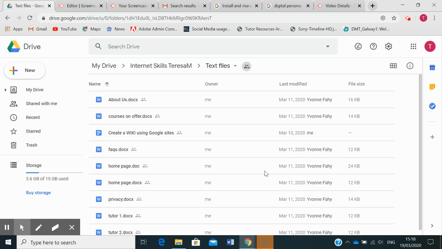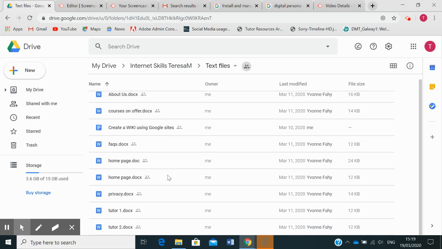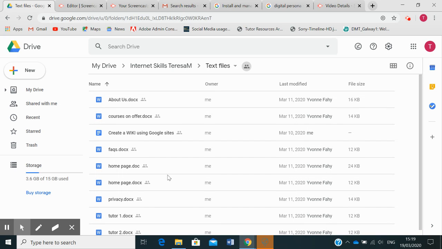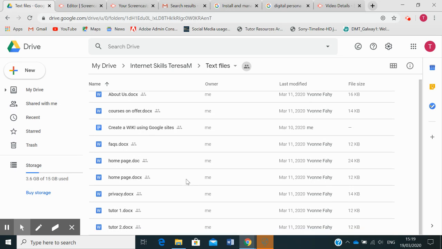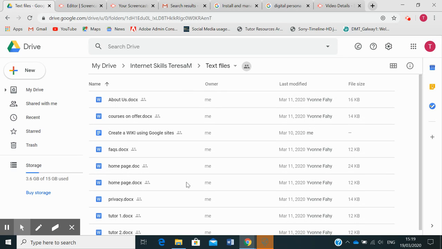In case you don't know, the ECDL was renamed to ICDL. And you can see that Yvonne Fahy, whoever she is, has opened up all of my documents, so she's now the owner of it. I think that happened the other day when we were playing around with it. It doesn't really matter. What matters is we have the documents.